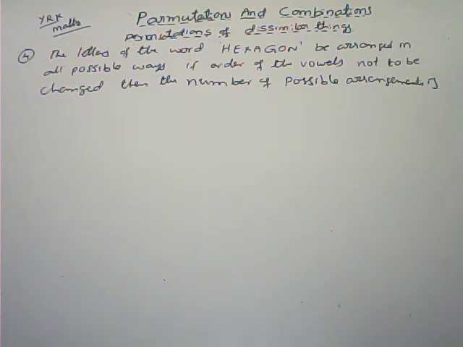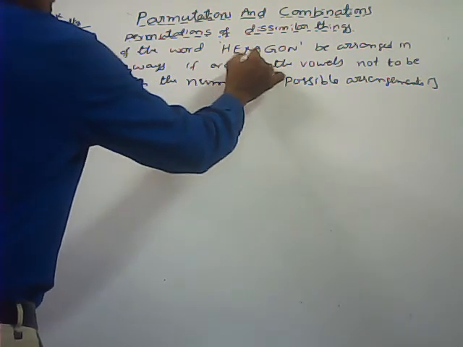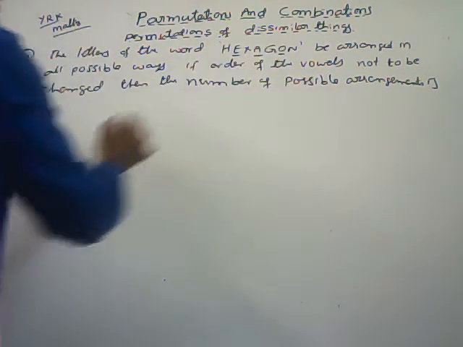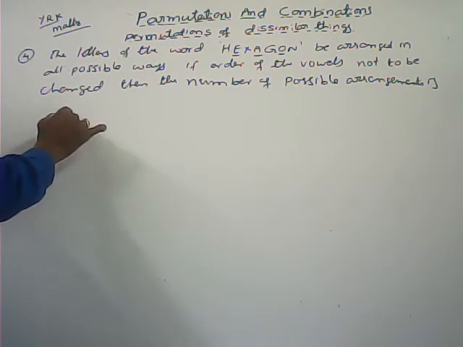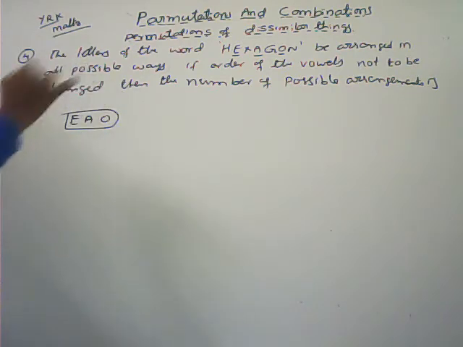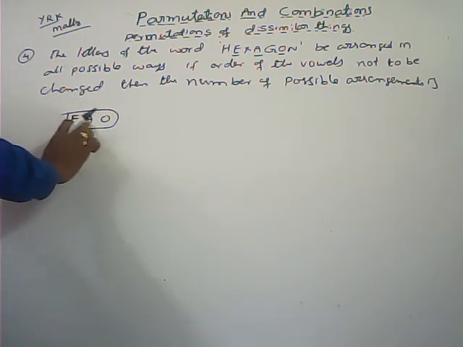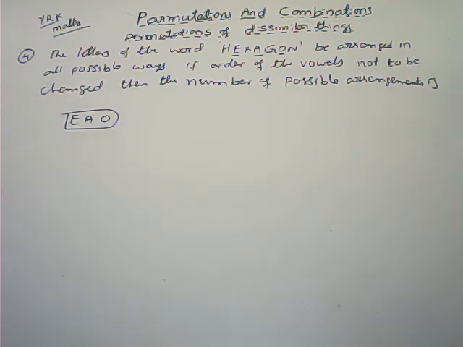This is also a similar type to the previous problem. The letters of the word hexagon are arranged in all possible ways, if the order of the vowels is not to be changed. See, what are the vowels here? E, A, O. The order of the vowels is not to be changed. So in every arrangement, the order of vowels should be E, A, O.